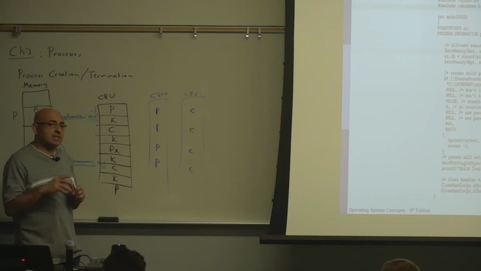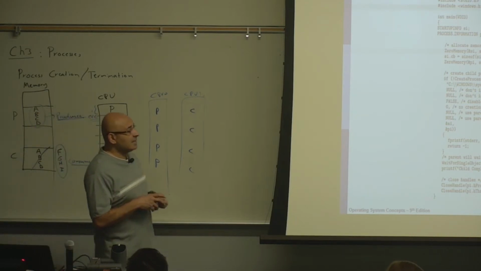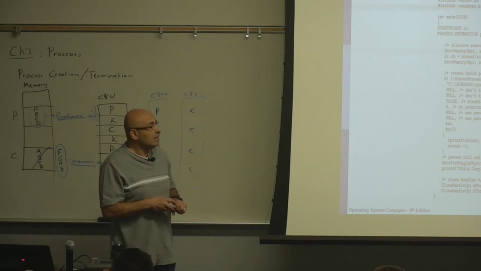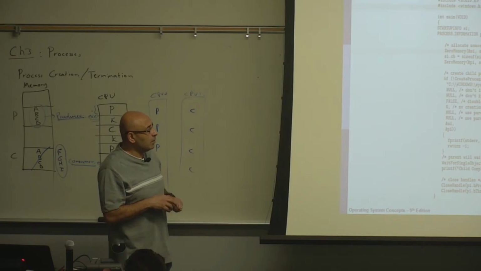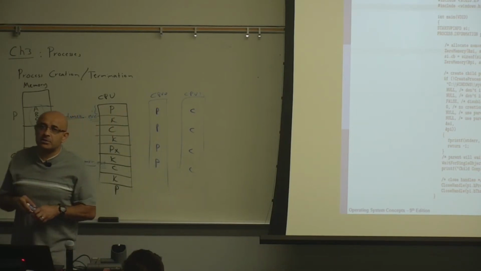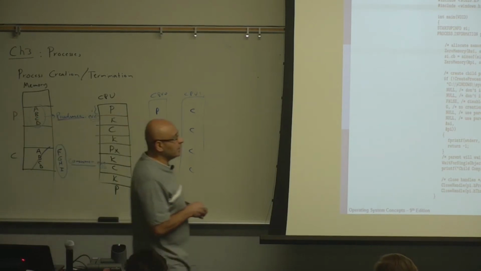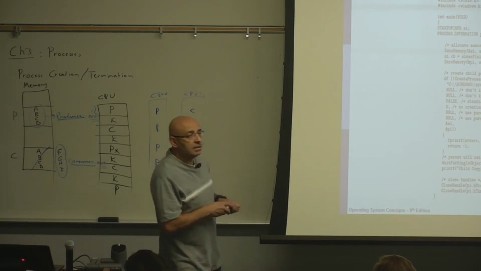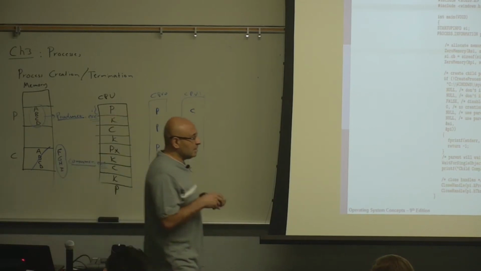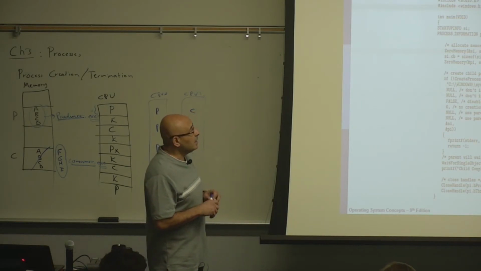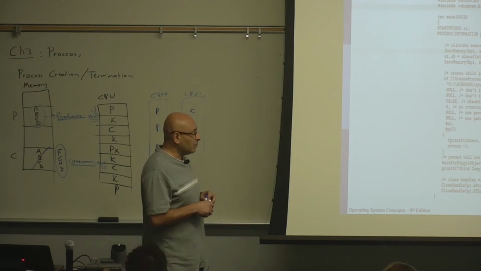So this happens only once. Anything that happens once is not going to affect performance, because it happens when you first launch the new program and then both programs are running. But I don't know exactly why it was designed this way. I don't know why they were assuming that most of the time the child will be running the same code. I don't understand the philosophy. I can use it, but I don't understand the philosophy behind this. But it's interesting to be aware of the difference between the way Unix creates processes and the way Windows does.